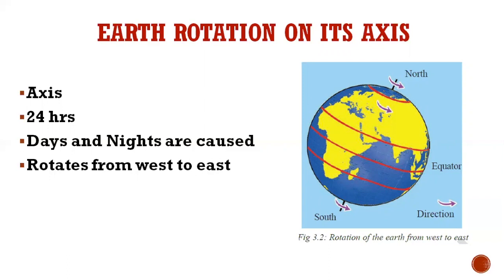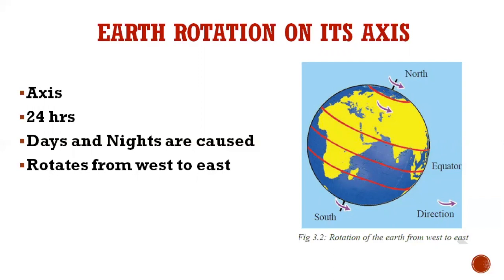It will be standing at the same place. Okay, children? It takes 24 hours to complete one rotation, and due to this rotation, days and nights are caused. The earth rotates from west to east.